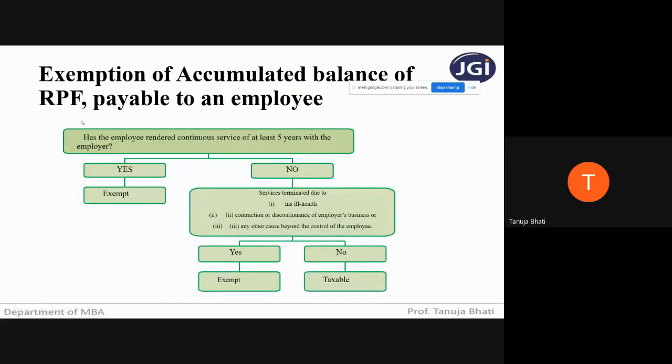In that recognized provident fund, has the employee rendered continuous service of at least 5 years with the employer? When an employee is receiving the provident fund money under recognized provident fund, you have to check whether that particular employee has given at least 5 years of service, 5 years or more. If yes, he has given 5 years of service and then he is receiving that amount, then it is exempt.